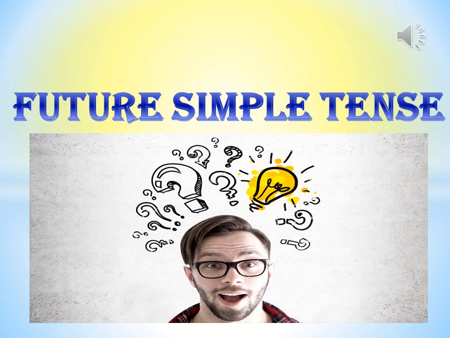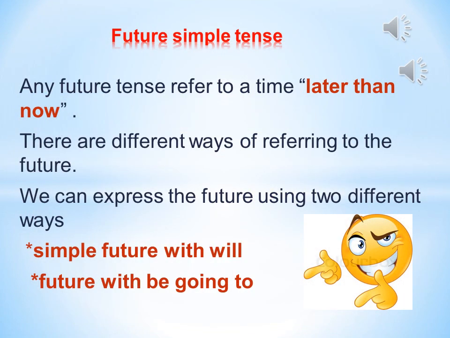Hi, grade 5. Today we have a grammar lesson, the future simple tense. The future tenses refer to actions that will happen later, and we have different ways to refer to the future. Today we are going to talk about the future with will and with be going to.